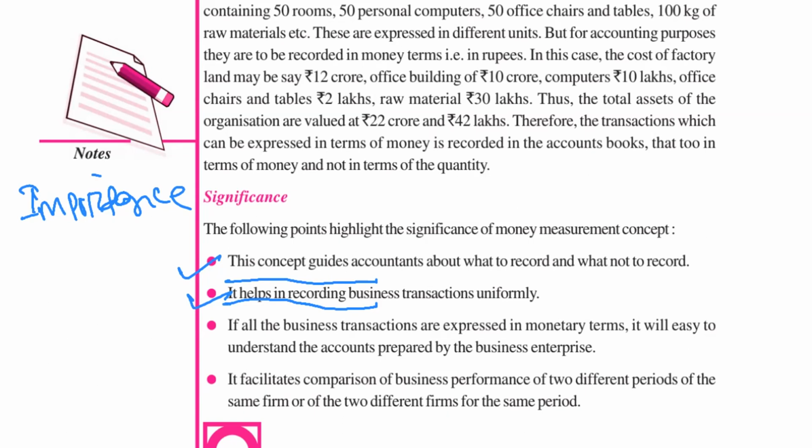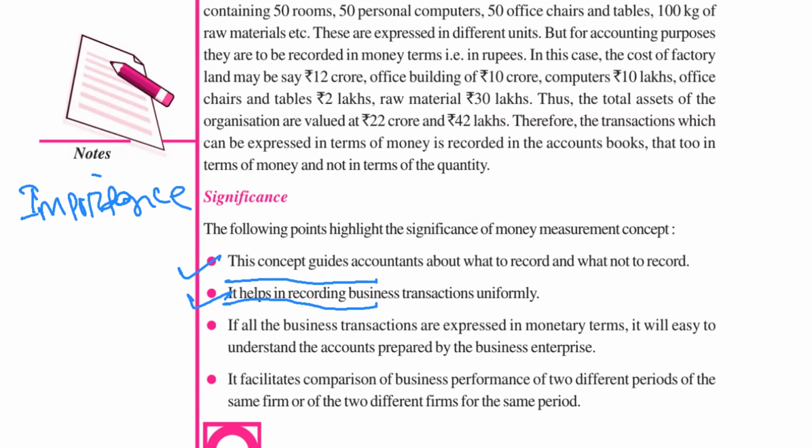It will be much easier for comparison when all the sales are expressed in terms of money, right? But if we have recorded the sales in 2021 as 100 kg, and the sales in 21-22 as 10,000 rupees, is it easy? Will it be easy to compare the sales of these two years when one year's sales is expressed in terms of quantities?